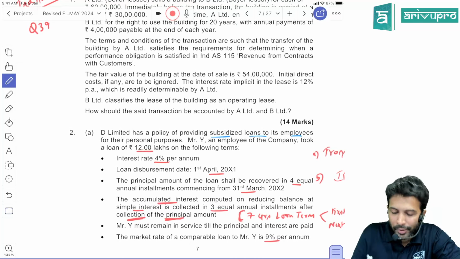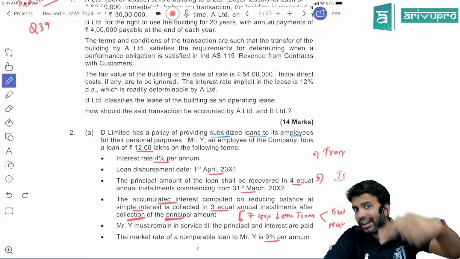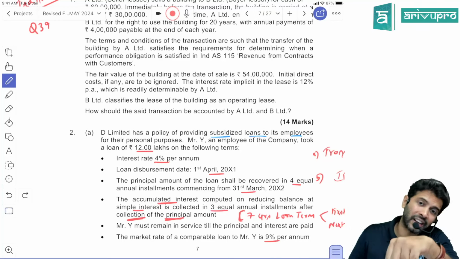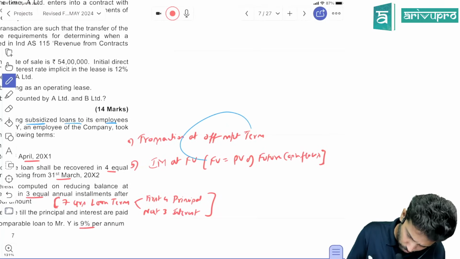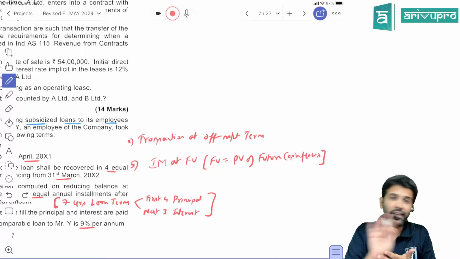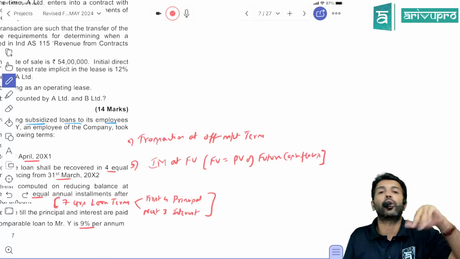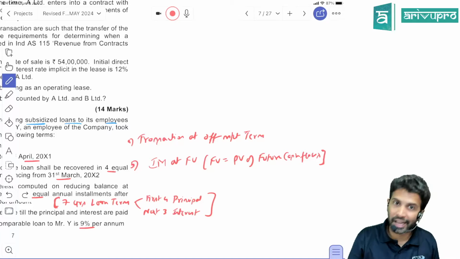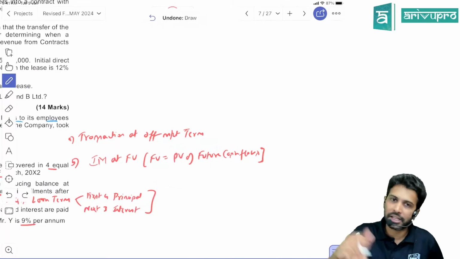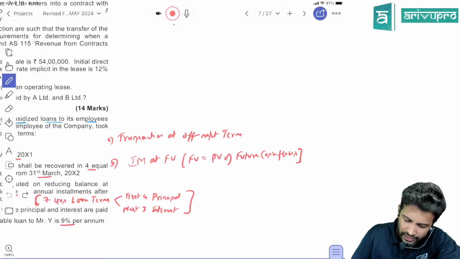The moment you see a subsidized loan, one point should come to your head: loan interest is not at market terms, it is lesser than market terms. So this transaction has happened at off market terms. Whenever a transaction has happened at off market terms, we cannot record the initial financial asset or financial liability at transaction price. We have to find out fair value, which is the present value of future cash flows discounted at market rate. That becomes the initial measurement of the financial asset or financial liability. Thereafter, you do amortised cost accounting.